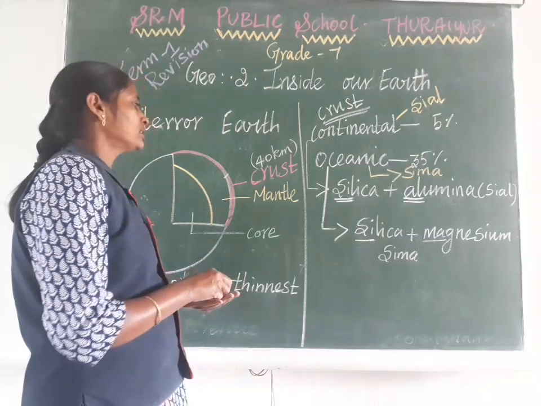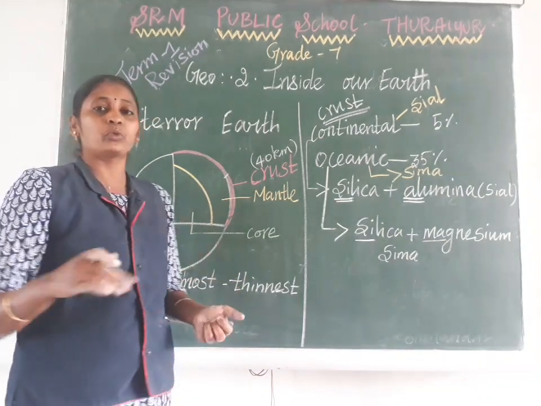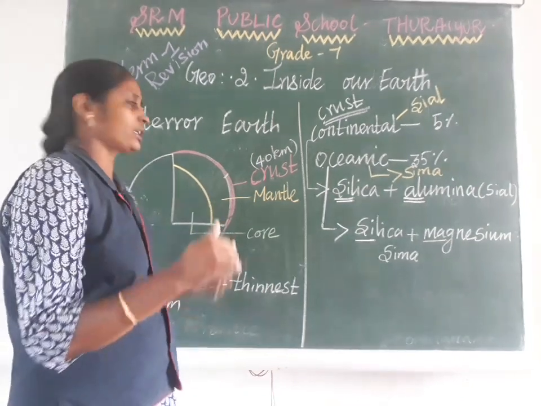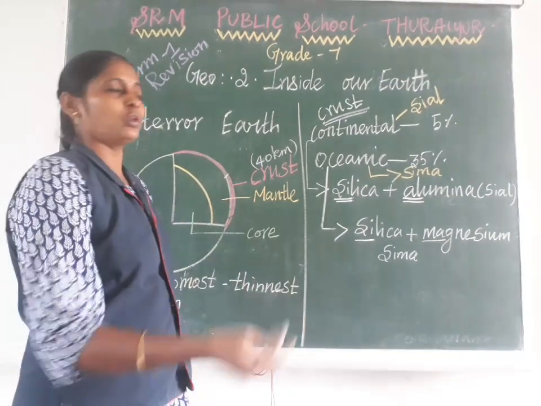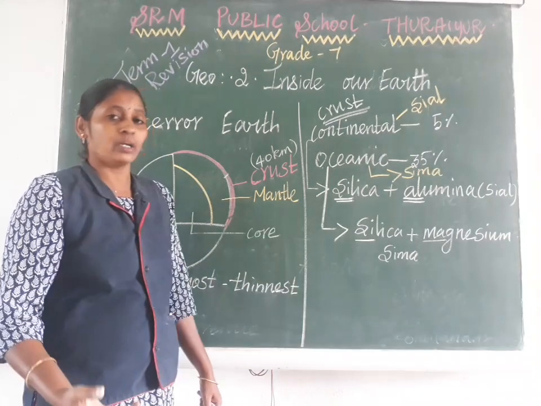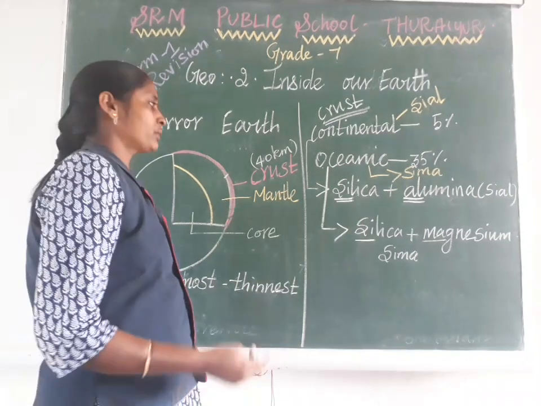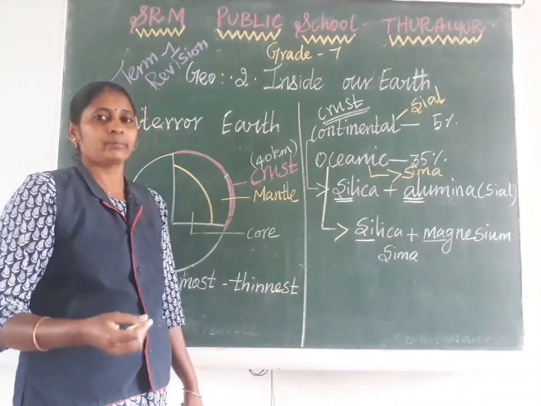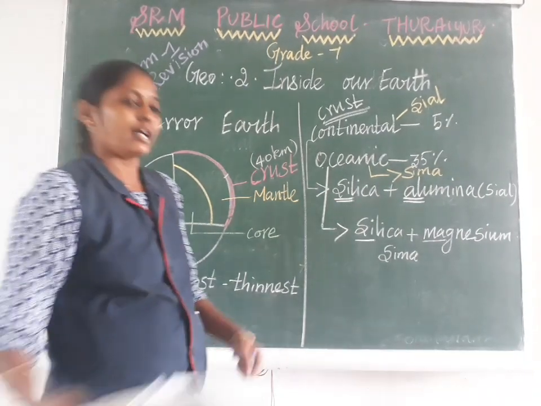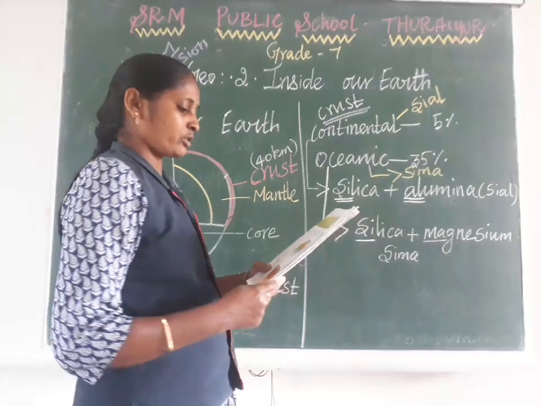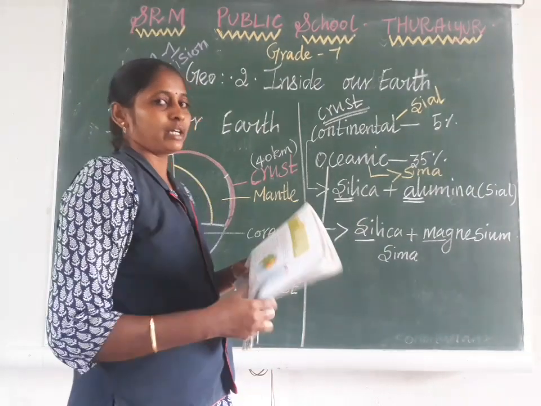Okay. So in earth, we cannot go deep into the crust. To a certain kilometer only we are able to go. Otherwise, it is not possible to go inside the earth because there is no oxygen in that place. That's why we are not able to go. So the deepest mine in our earth crust is located in South Africa.